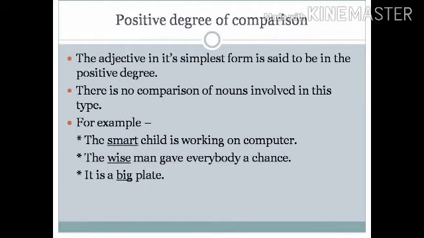First one, positive degree of comparison. The adjective in its simplest form is said to be in the positive degree. In such a type, there is no comparison made between the nouns. For example, the smart child is working on the computer. The wise man gave everybody a chance. It is a big plate. The adjectives smart, wise, and big are used in their simplest form because the words child, man, and plate are not being compared with any other thing.